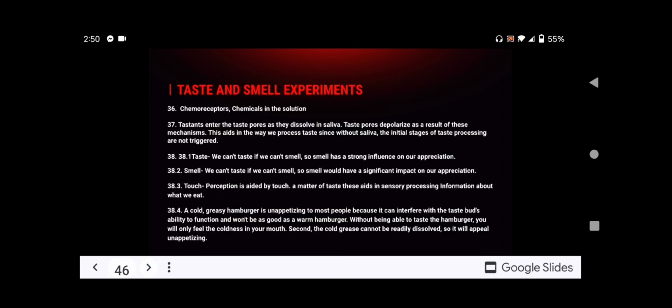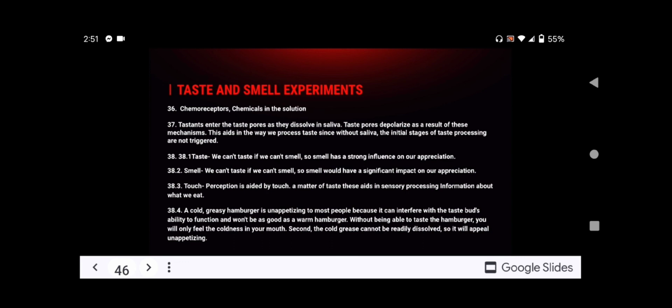For number 36, the taste and smell experiments. Taste and smell receptors are both classified as chemoreceptors because they both respond to chemicals in solution.